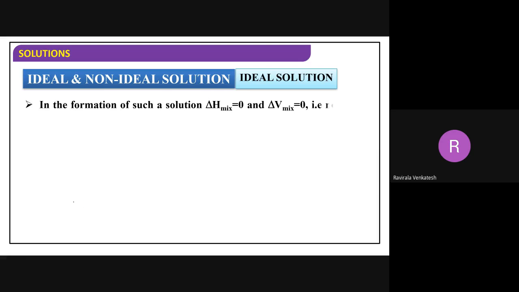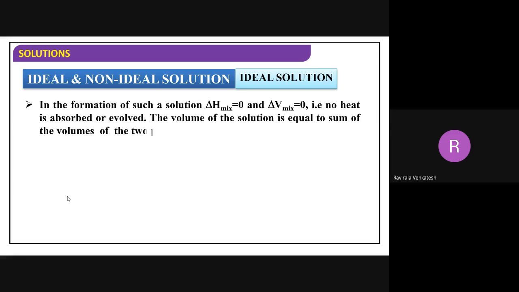In the formation of such a solution, to make an ideal solution, delta H mixing is equal to 0 and delta V mixing is equal to 0. These are very important for MCQ questions. Now, what is the meaning of delta H mixing and delta V mixing here? First, let me see delta H mixing.